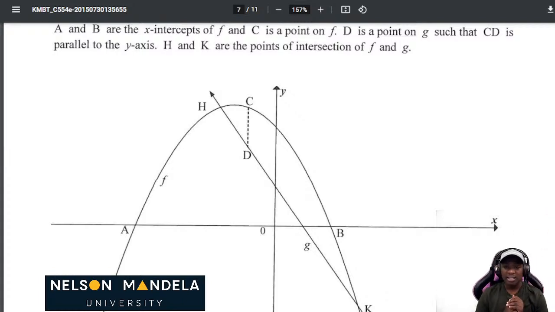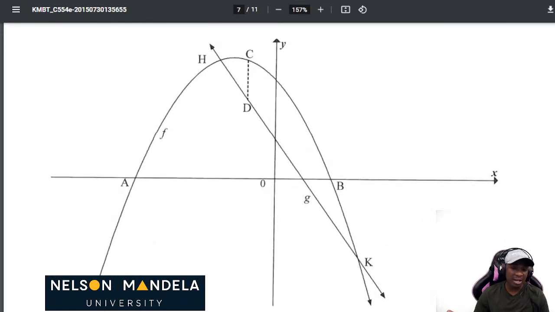Oh, all right. Just like that, we also see that H and K are the points of intersection. What does the point of intersection mean? It means that the two graphs intersect, they meet. So at that point where they are meeting, that's what's important. So what is important is to be able to analyze the question.